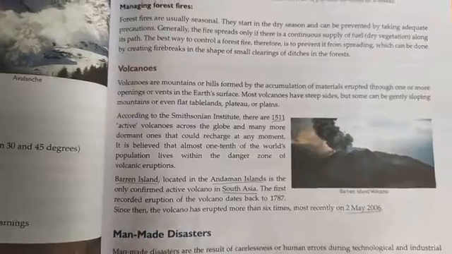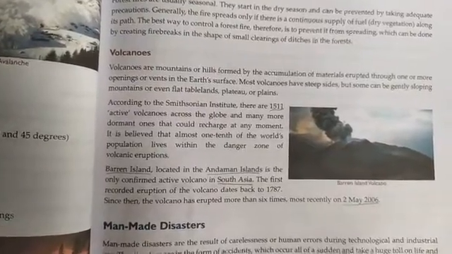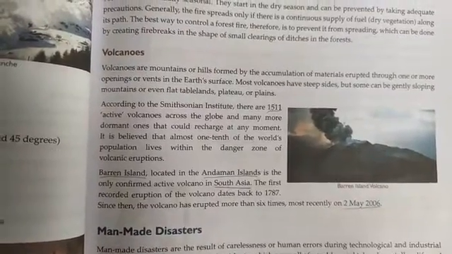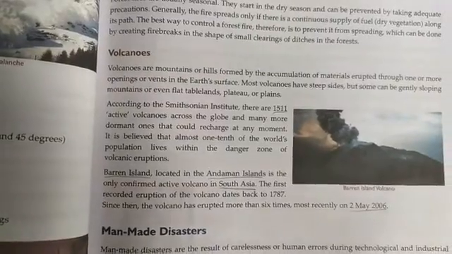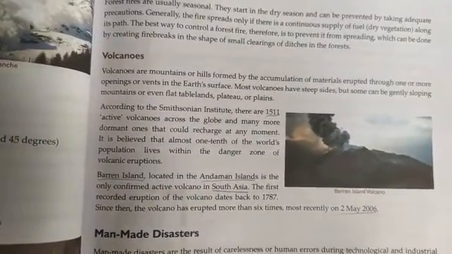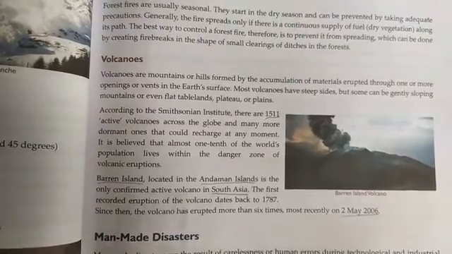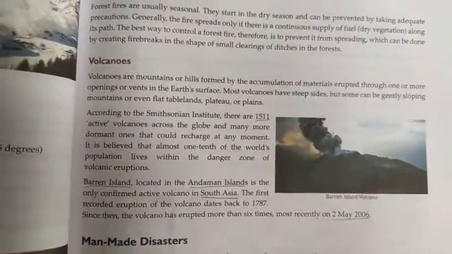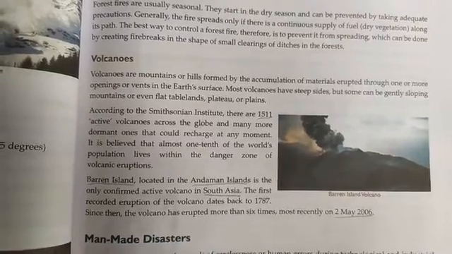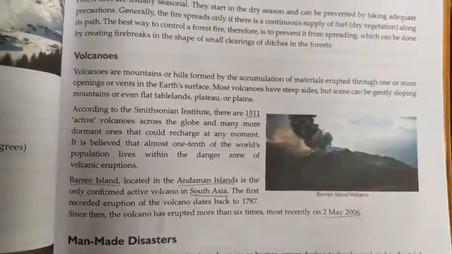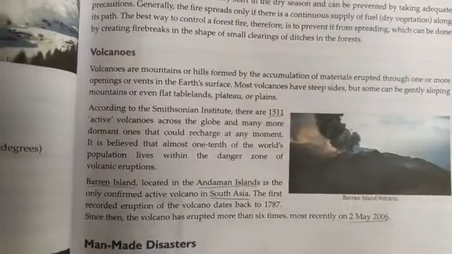Now let us move on to volcanoes. Volcanoes are mountains or hills formed by the accumulation of materials erupted through one or more openings or vents in the Earth's surface. Most volcanoes have steep sides, but some can be gently sloping mountains or even flat tablelands, plateaus or plains.